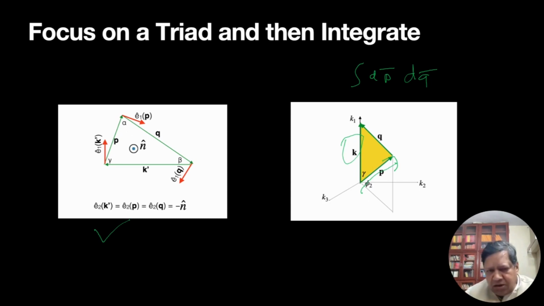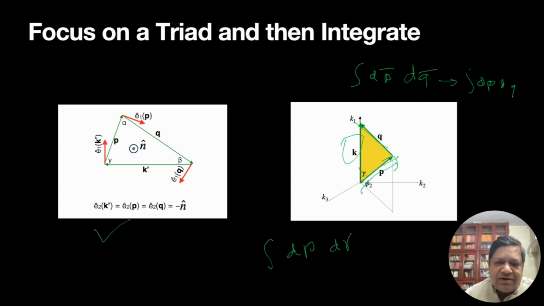But in this presentation, we are going to change our stance. By the way, this will involve the integral dp dq, the magnitudes. So once I fix the magnitude of p and the magnitude of q, my triangle is fixed. In this presentation, we will use dp d gamma.